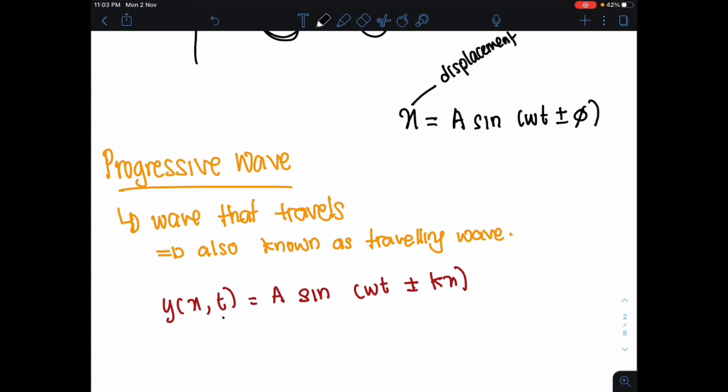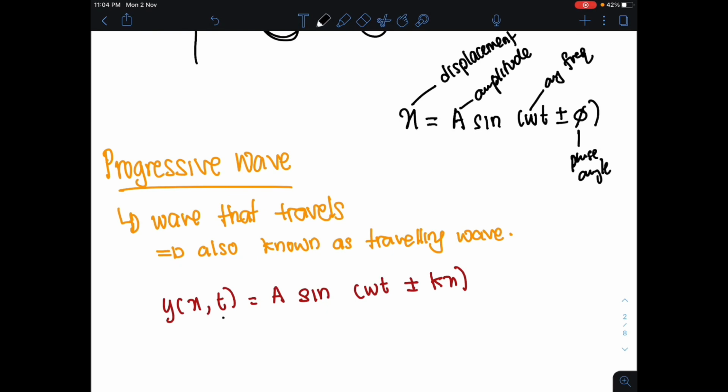And then the A here is the amplitude, maximum displacement kamu. Omega is the angular frequency and t is the time taken, ataupun kita nak tahu what is the position of your particles at that particular time, and phi dekat sini adalah your phase angle. Dia akan indicate where does your graph start at t is equals to 0. Dan ini selalunya adalah constant lah kan.